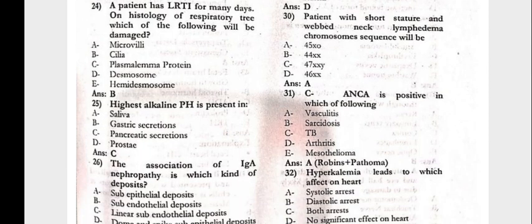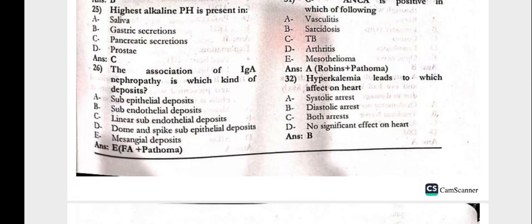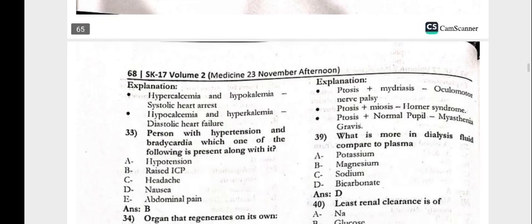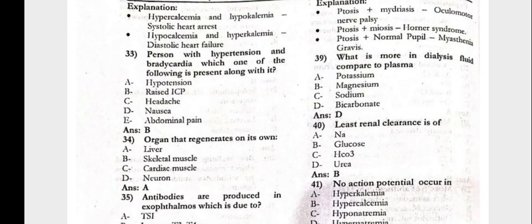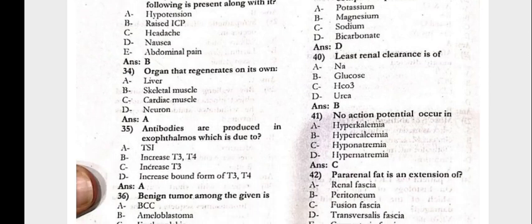31, the C-ANCA is positive in which of the following, that is vasculitis. Hypokalemia leads to which effect on the heart, diastolic arrest. Question number 33, the person with the hypertension and the bradycardia, which one of the following is present along with raised ICP. 34, the organ that regenerates on its own is liver.